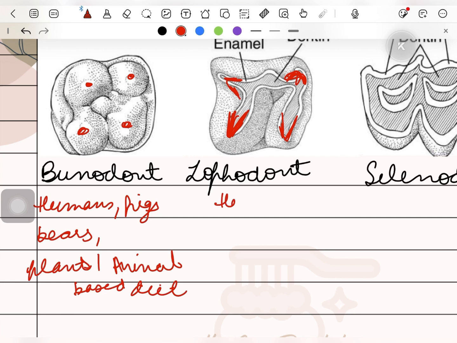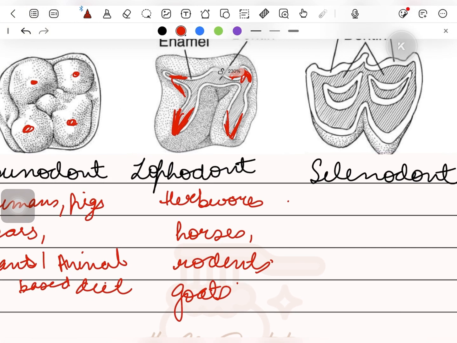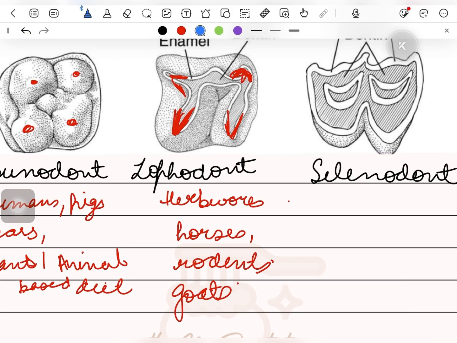This is more common in herbivores, like horses and rodents. The lobes provide a larger surface for breaking down the fibrous plant material, which is very much essential for animals with diets that are primarily composed of vegetation, the herbivore organisms.